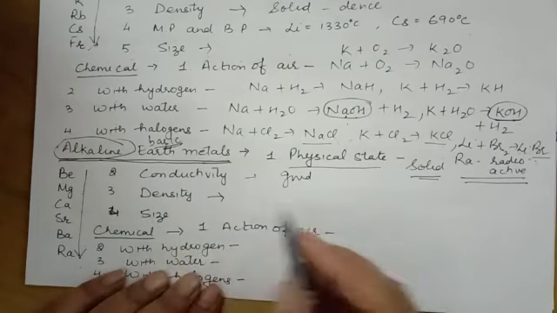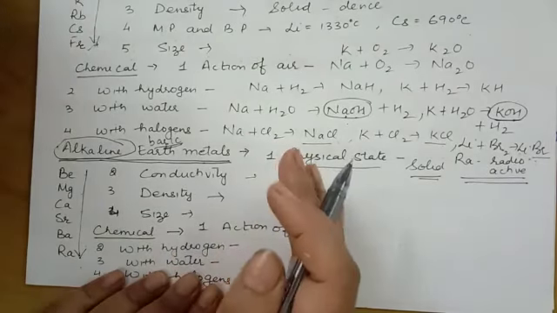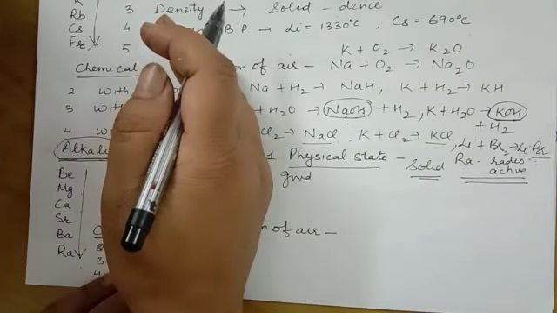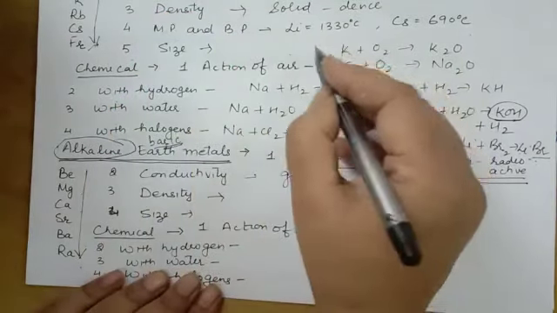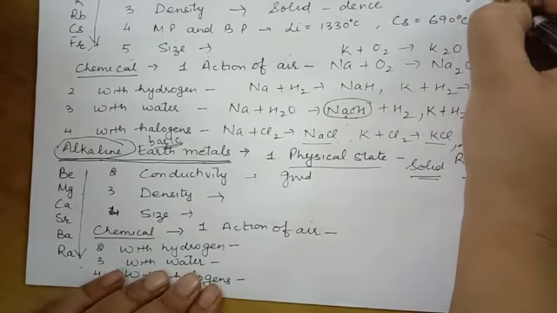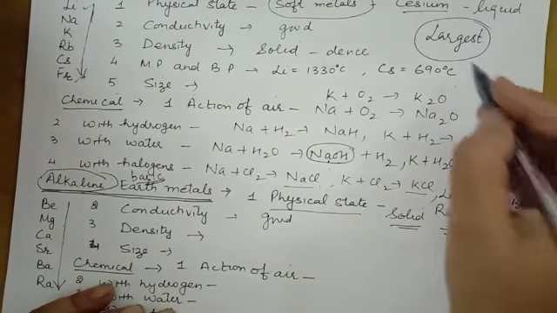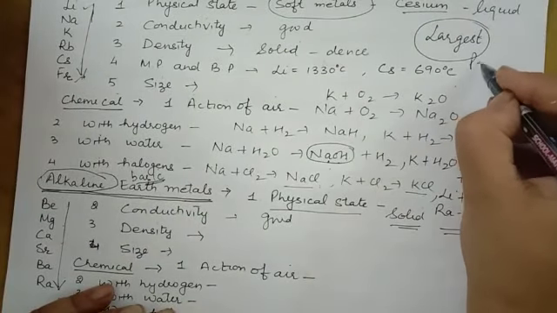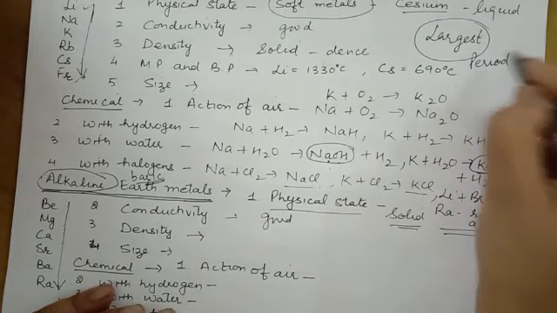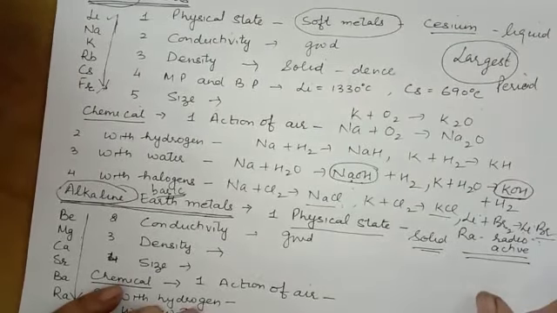Density we have done, and then size. Size is smaller as compared to alkali metals. Alkali metals are the largest in size in their own period. For example, in the second period, lithium is the largest one.